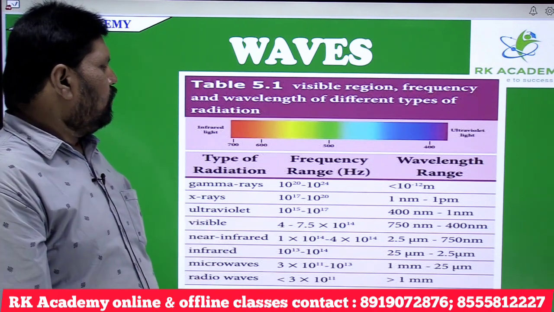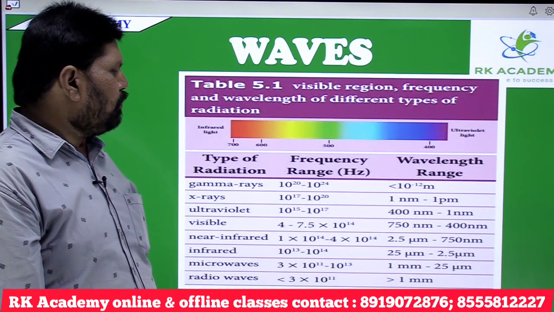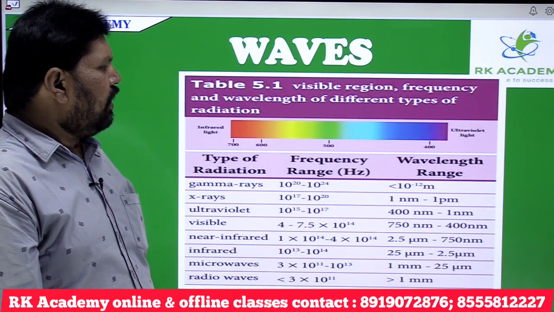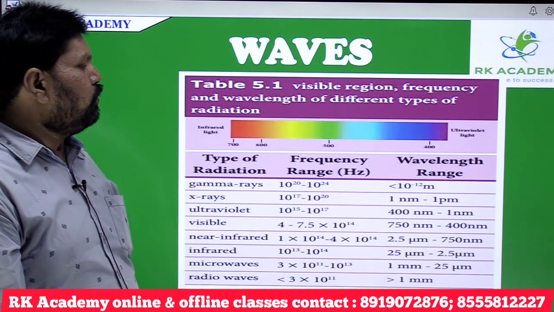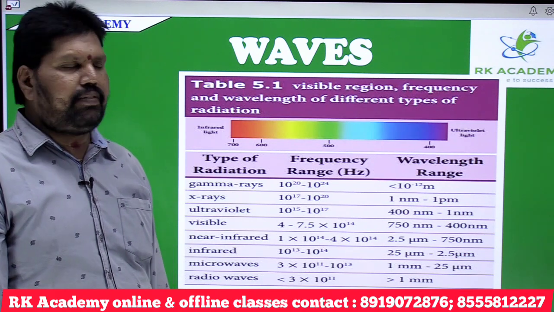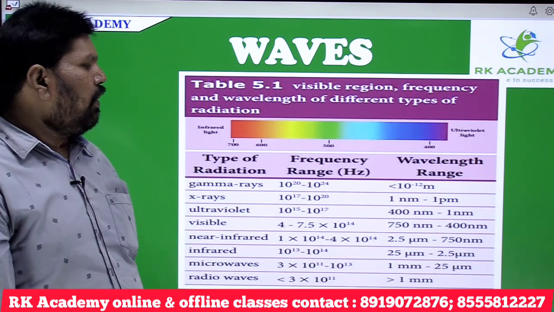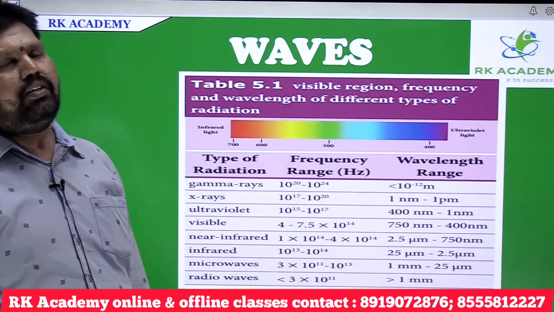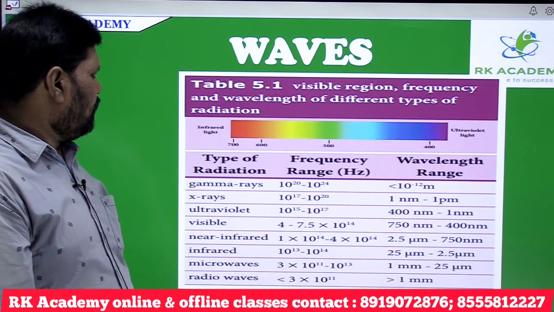Ultraviolet rays, the frequency range is 10 to the power of 15 to 10 to the power of 17 hertz, and the wavelength range is 400 nanometers to 1 nanometer. X-rays, 10 to the power of 17 to 10 to the power of 20 hertz frequency range, and 1 nanometer to 1 picometer, that is the wavelength range of X-rays.